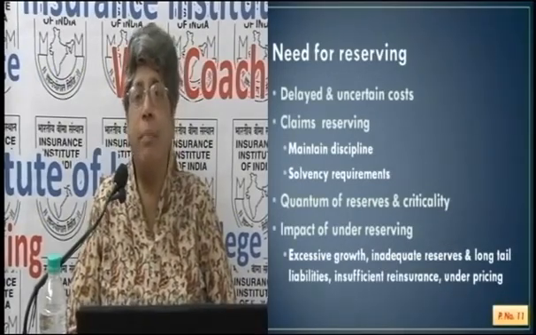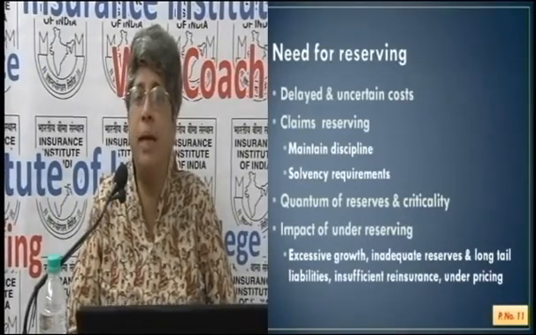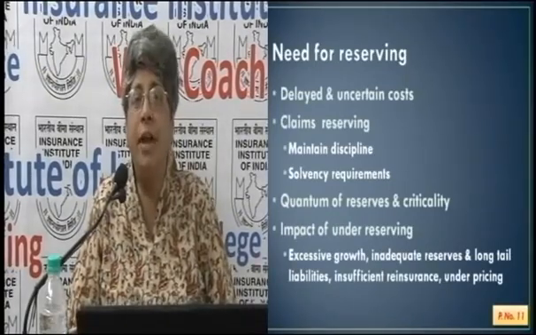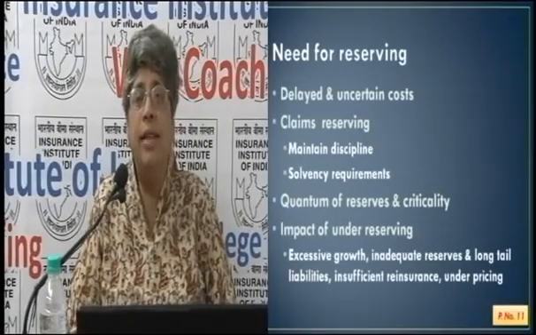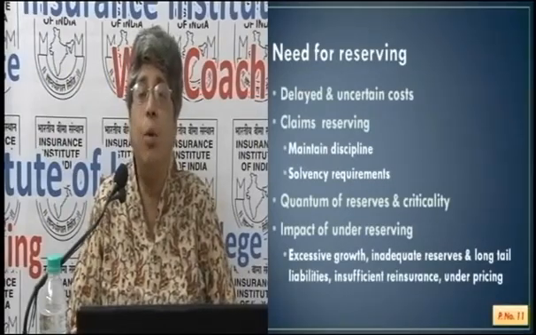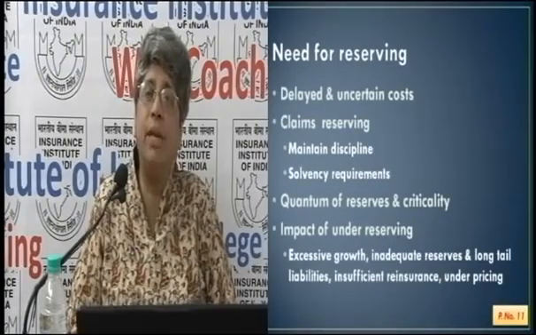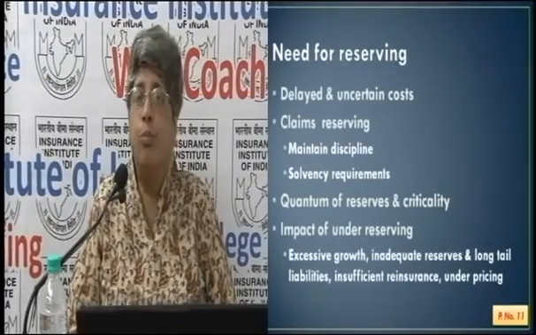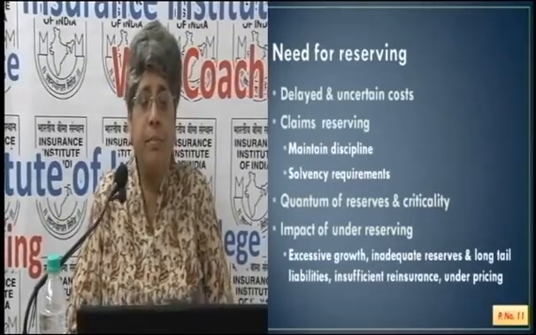So IRDA is very particular. As you know, the IRDA, the regulatory authority, is very particular that insurance companies maintain a solvency margin of 150%. But for motor, because of motor third-party problems, they have allowed a relaxation to 100 to 115%. Over a period of time, insurance companies will have to go to the 150% solvency margin. So provisioning is starting because of providing for the future.